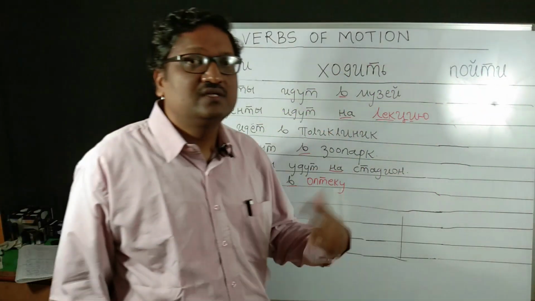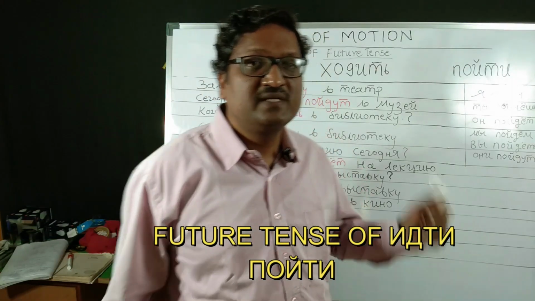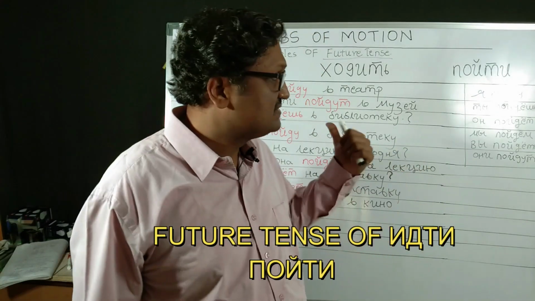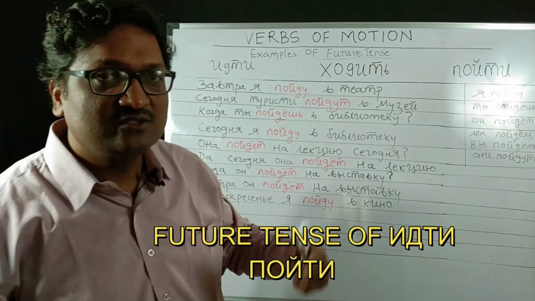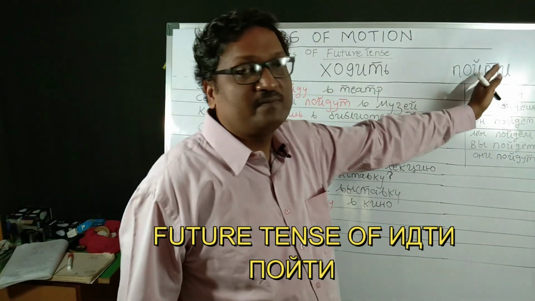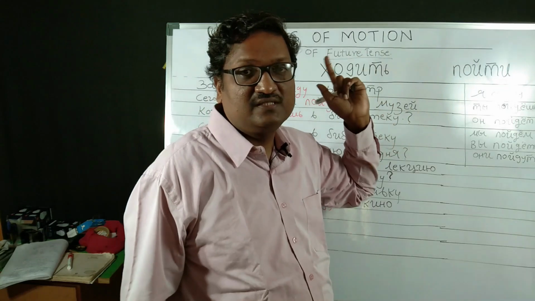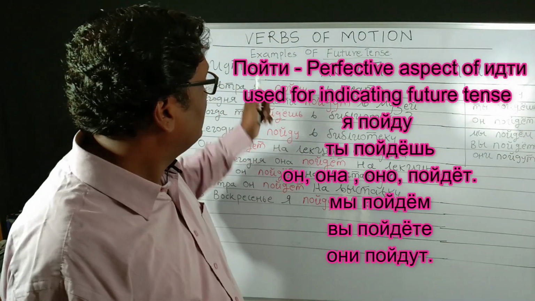Now we will continue to the next verb of motion, paiti. So just now we have seen the examples of itti, which in the present tense means I am going to some place by foot. Ya idu wa kolu. Ya idu wa office. Now we'll see the usage of paiti. Paiti is a perfective of itti and khadit. Paiti is used for indicating the future tense of itti.